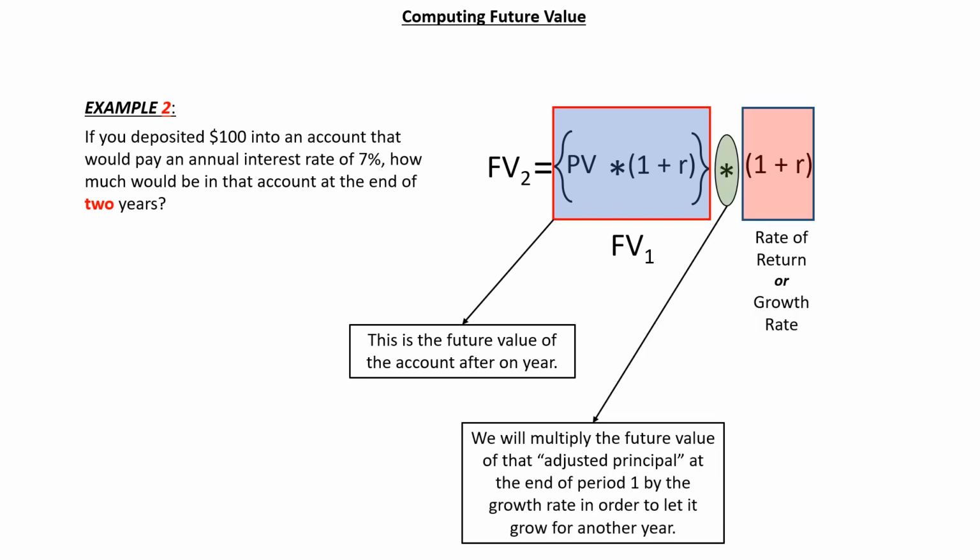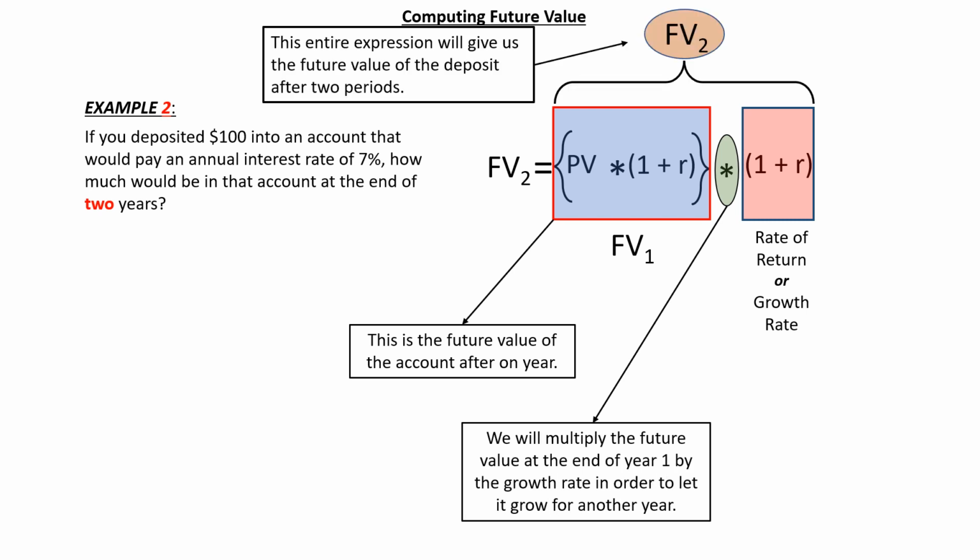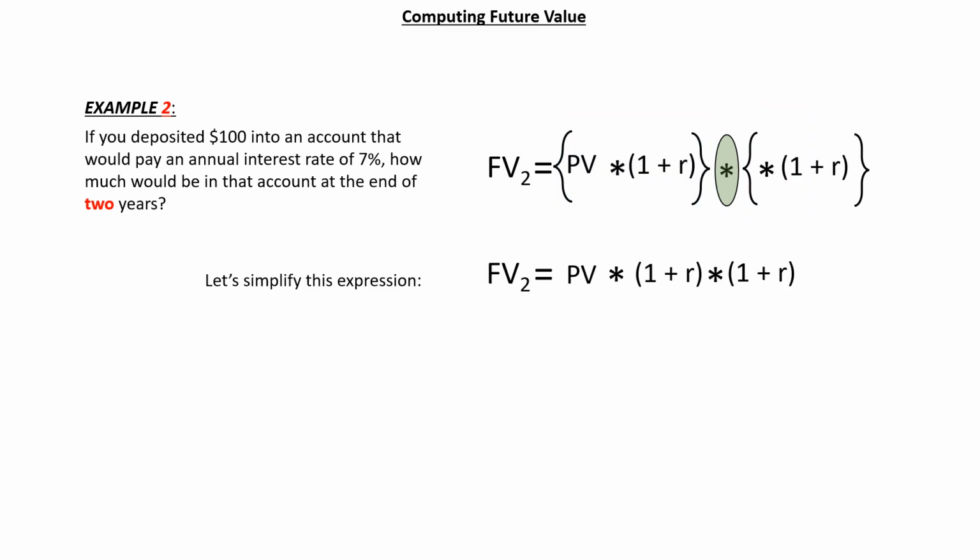In order to see how much will be in the account at the end of period 2, we simply multiply that adjusted principal at the end of period 1 by the growth rate in order to let it grow for another year. This entire expression will then give us the future value of the deposit after 2 periods. Let's simplify the expression by removing the brackets. The expression 1 plus R times 1 plus R can be expressed as 1 plus R quantity squared.